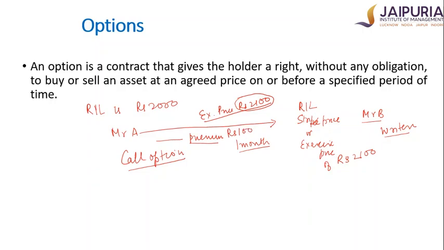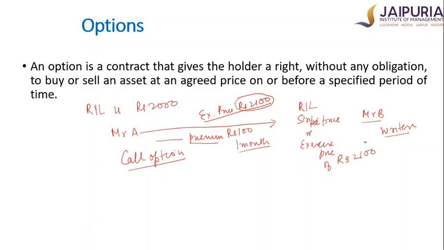So by paying rupees 100 per share right now to Mr. B, Mr. A has an option that after 1 month Mr. A can purchase the Reliance share at rupees 2100. This is what you mean by a typical option. That means Mr. A is actually buying an option, and because he has a right to buy, this type of option is called a call option.